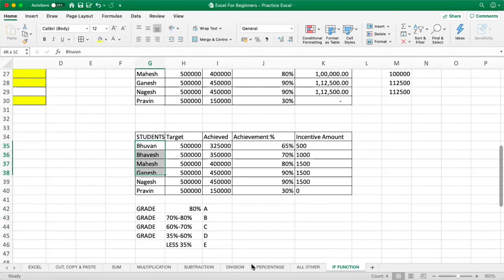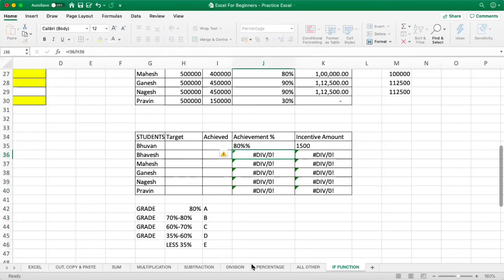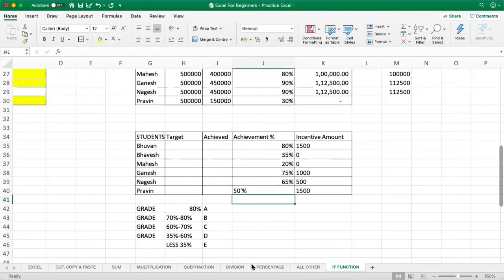Now let's assume these are your students. I'll say Bhuvan has achieved 80, Bhavesh has achieved 35. Anything less than that should also be there. He has achieved 75, he has achieved 65, and he has achieved 50. Okay, this is what you want, right? And here are the grades. Instead of incentive, we say grades. So let's see how to do this.